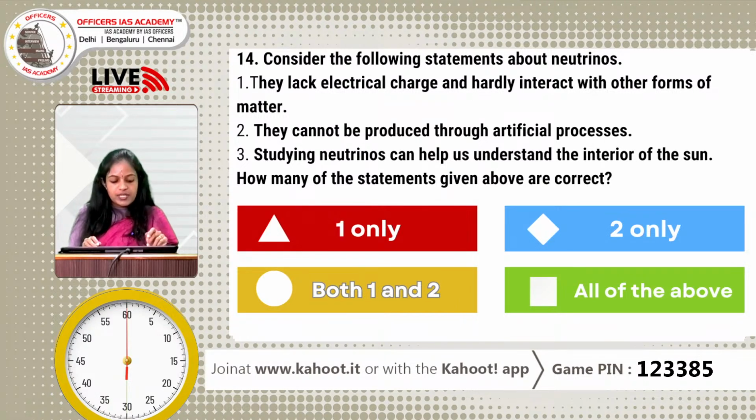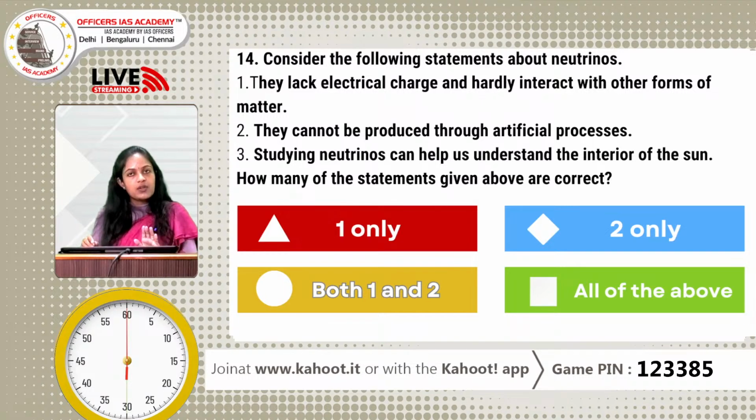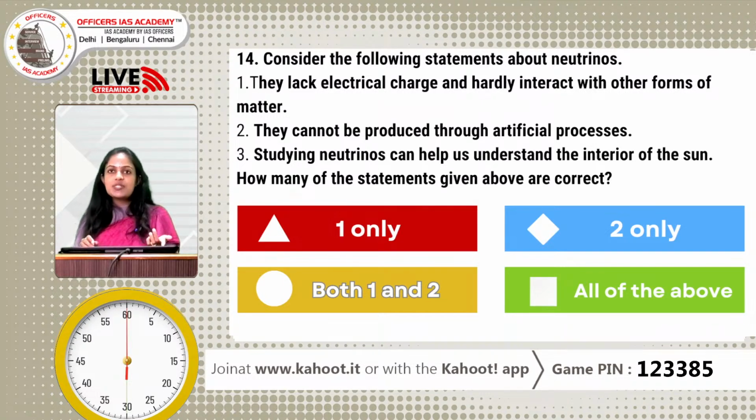The second statement says they cannot be produced through artificial processes. It is wrong because naturally neutrinos are produced inside the stars and in supernovae. It is a high energy process taking place inside the stars, and artificially you can create neutrinos in particle accelerators as well as in nuclear power plants. So, the second statement is wrong.